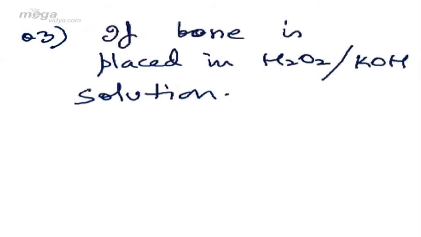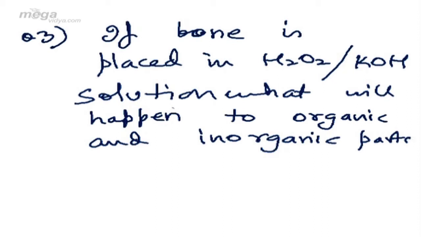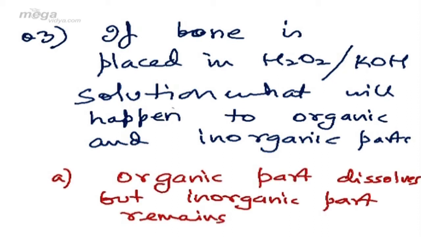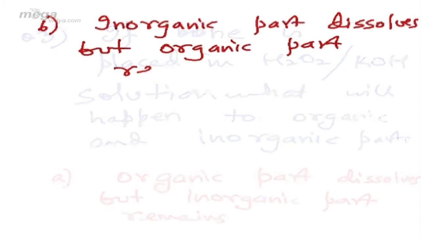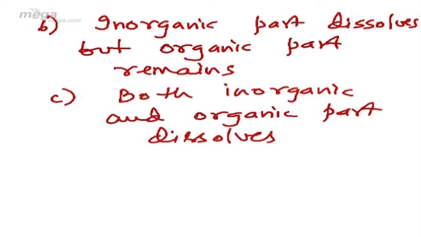If we take the third question based on this topic, if bone is placed in H2O2 or KOH solution, what will happen to organic and inorganic parts? And I give you the same options. First option will be organic part dissolves, but inorganic part remains. Second option will be inorganic part dissolves, but organic part remains. Third, both inorganic and organic part dissolve.